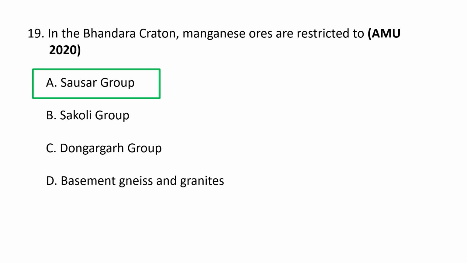These deposits are often associated with Mansar formation and consist of high temperature manganese oxide and manganese silicate or gondite ores, which are considered to be of original sedimentary origin. So in Bandhara craton, manganese ores are restricted to Sasar group. A is the correct option.